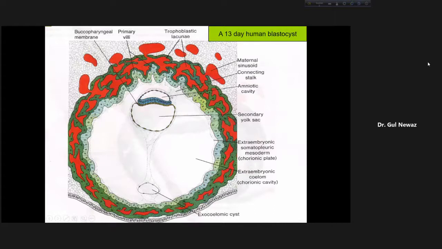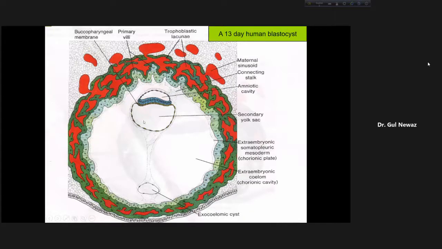Also here lies extraembryonic mesoderm. And this is extraembryonic somatic mesoderm. And later on, it will form the chorion. This mesoderm, dotted. So initially, blood vessels form here in the somatic, in the splanchnic mesoderm, in the connecting stalk and also in the chorion.